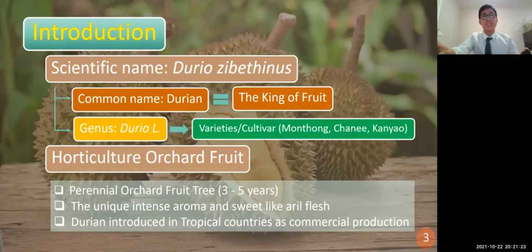It has an intense aroma and sweet flesh with yellow-colored meat. The exocarp has thorns, which are the symbol of durian fruit. Durian was introduced in tropical countries as a commercial product, especially in Thailand.